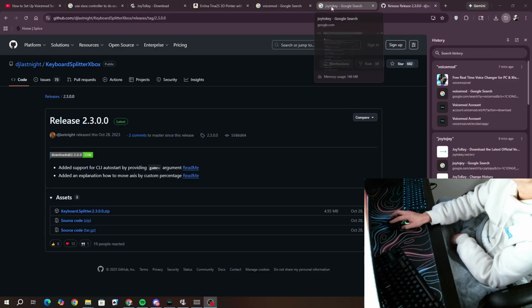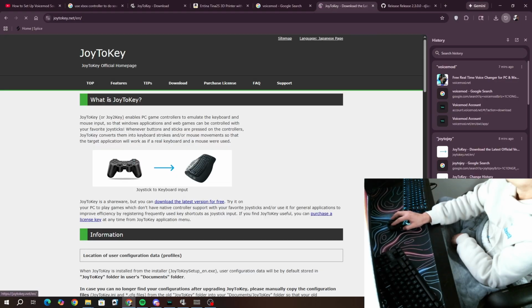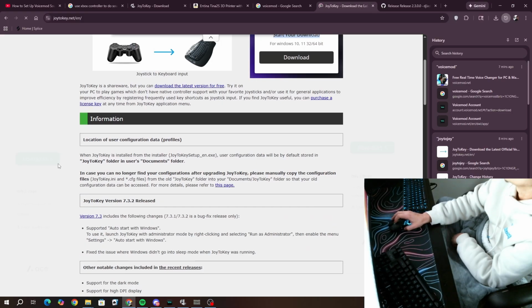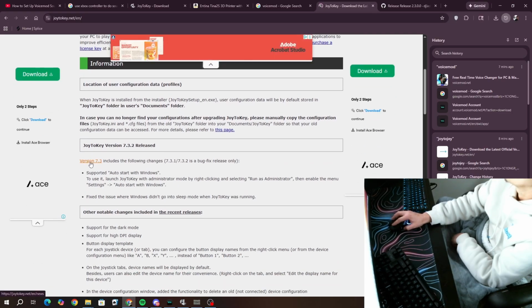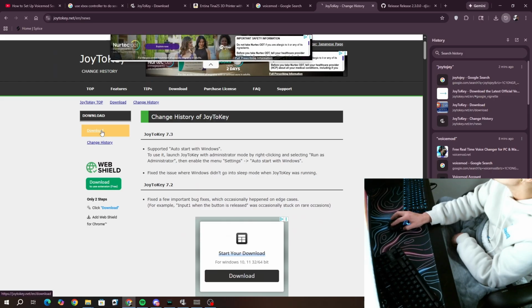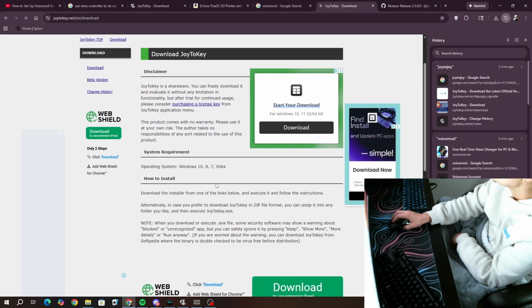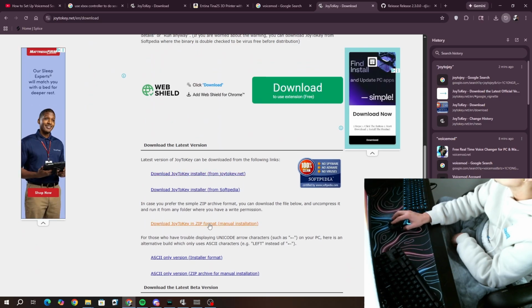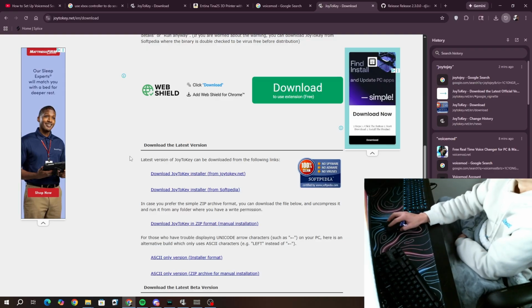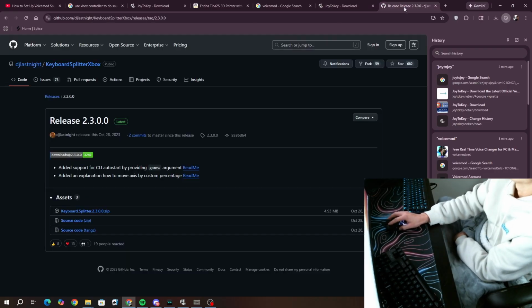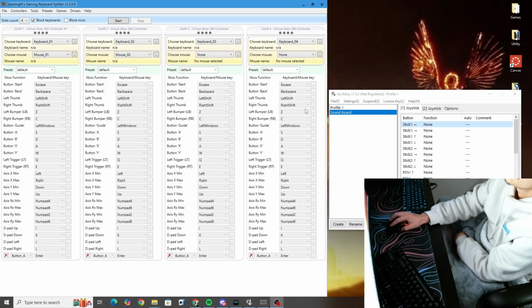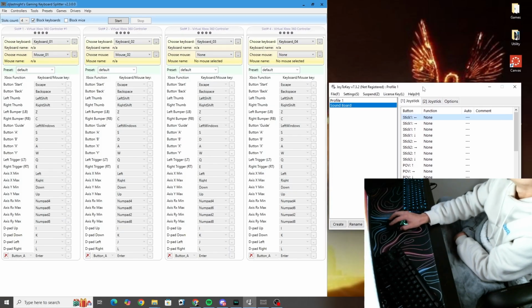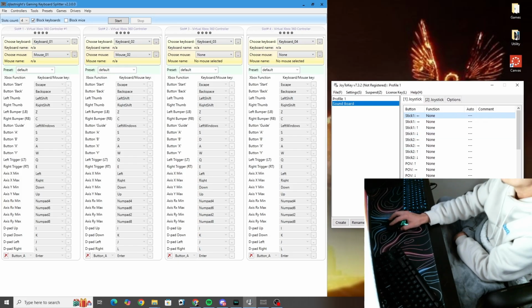Next, you want to get JoyKey. I've already got it, and I can link that as well. You just want version 7.3 here. I just did zip format, manual installation, and that will unzip just like the keyboard splitter. And JoyKey looks like this little guy right here, once you've got it all installed and ready to go.